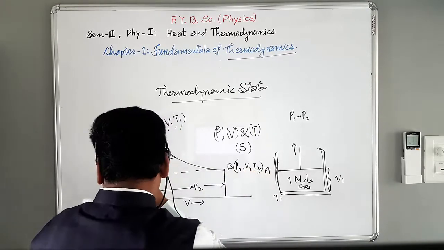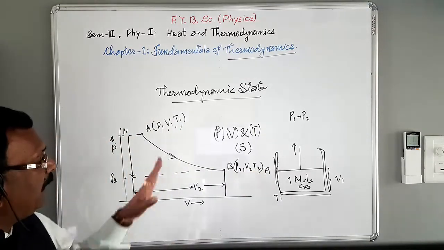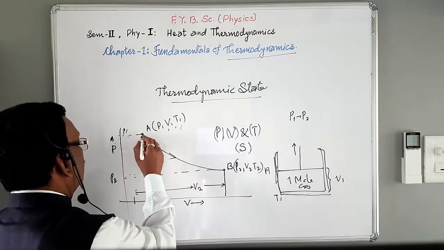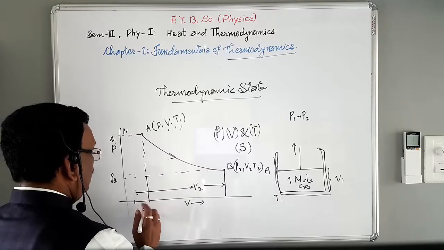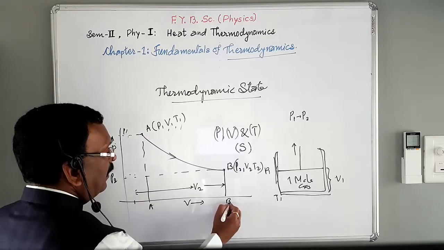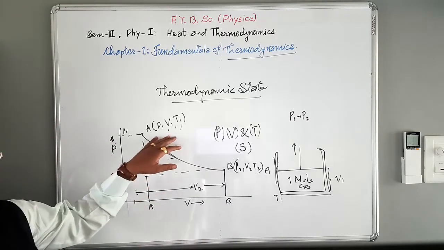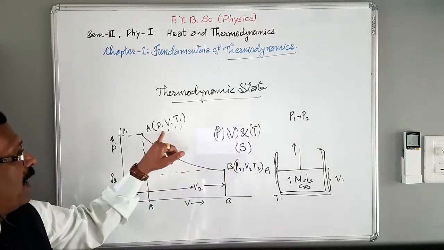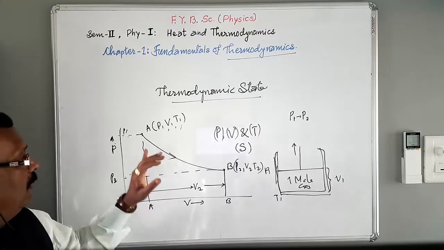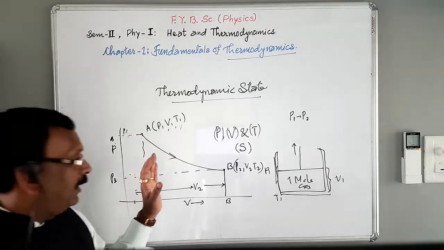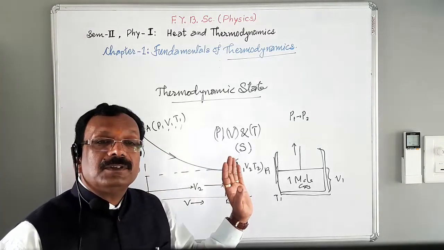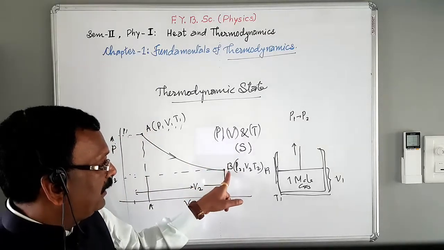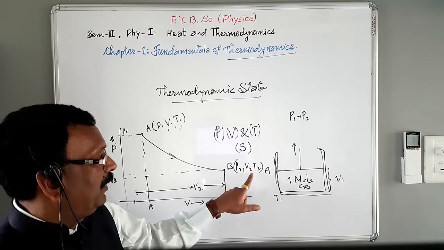In this way, suppose this is the initial state and this is the final state. How do we distinguish initial and final state? At the initial state, these parameters are P1, V1 and T1 at point A, and when the process is completed, we will get new parameters P2, V2, T2.